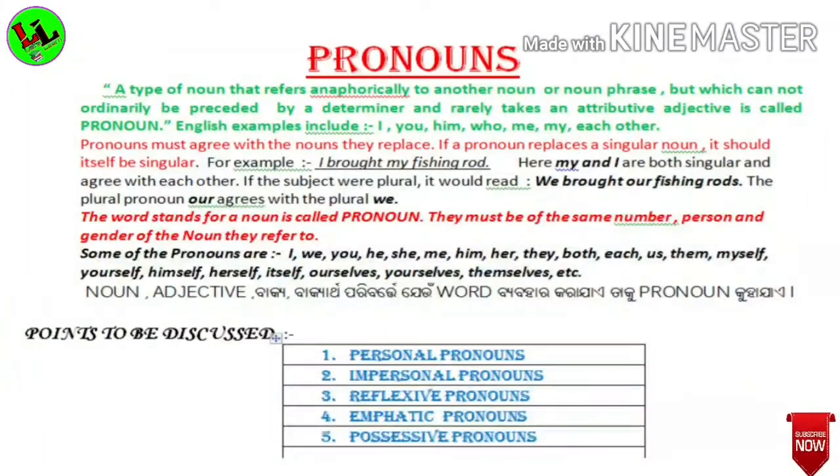Now you see, a type of noun that refers anaphorically to another noun or noun phrase but which cannot ordinarily be preceded by a determiner and rarely takes an attributive adjective is called a pronoun. In other words, we can say pronouns are the words that stand for a noun. They must be of the same number, person and gender as the noun they refer to. And we can take some examples of pronouns.